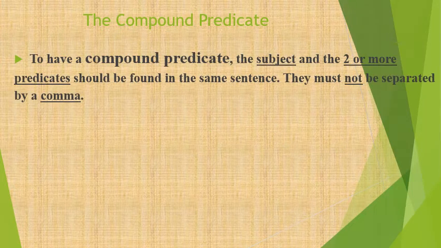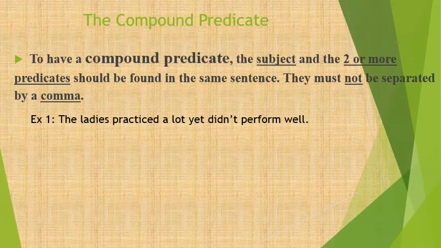To have a compound predicate, the subject and the two or more predicates should be found in the same sentence. This means that they must not be separated by a comma. Here's an example. The ladies practiced a lot yet didn't perform well. Here I have the first verb, which is practiced. The second verb is didn't perform, and the conjunction is the word yet. These two verbs or predicates are related to the same subject, which is the ladies.